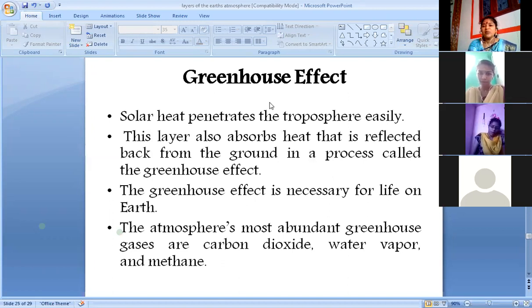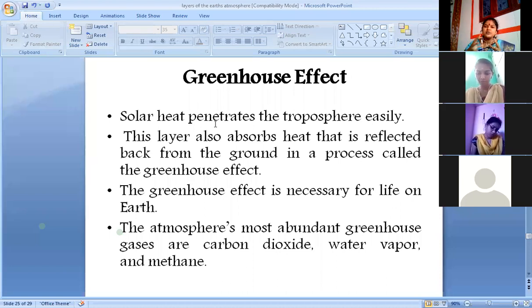Then you have also studied what is greenhouse effect. The solar heat penetrates the troposphere easily. Sunla irundhu varakudiya solar heat troposphere la easy ah ulla vandrum. This layer also absorbs heat that is reflected back from the ground in a process called the greenhouse effect.